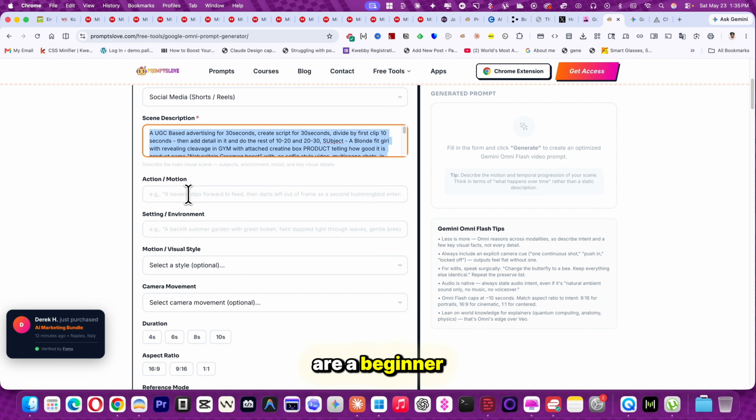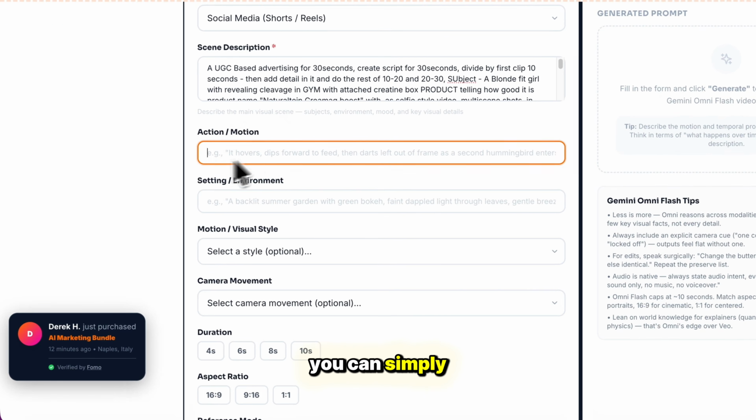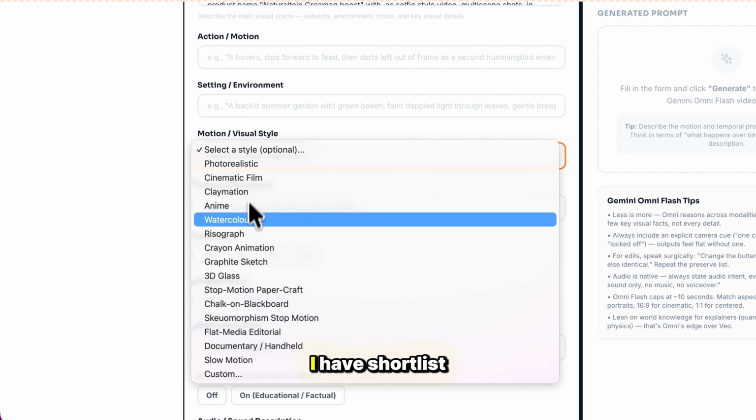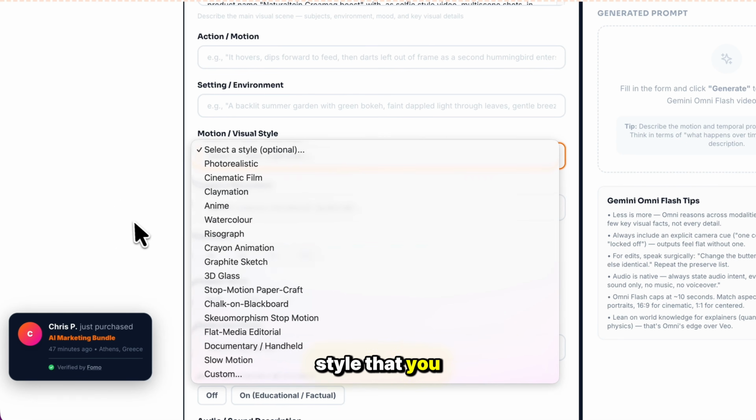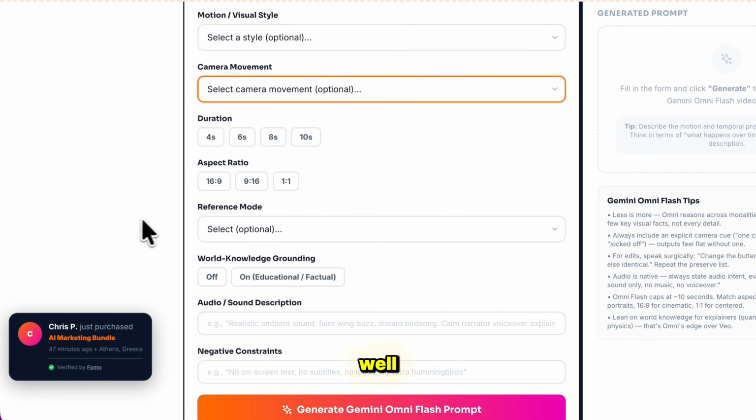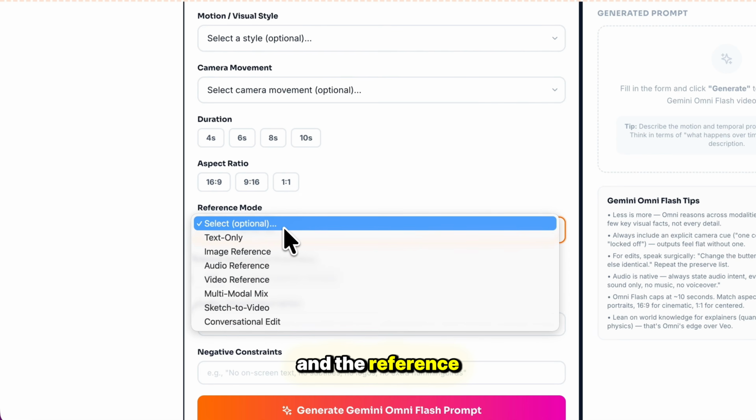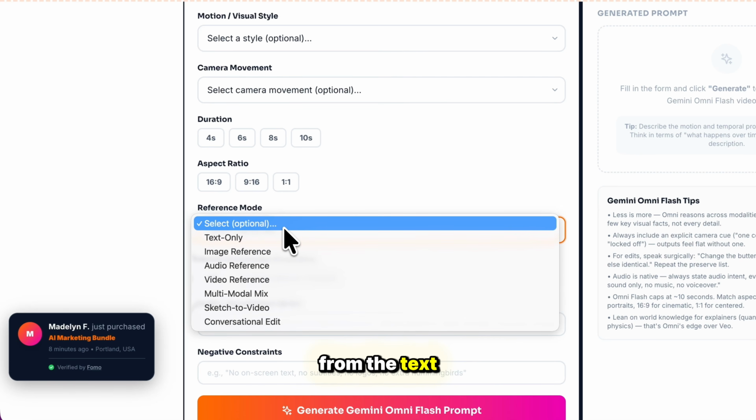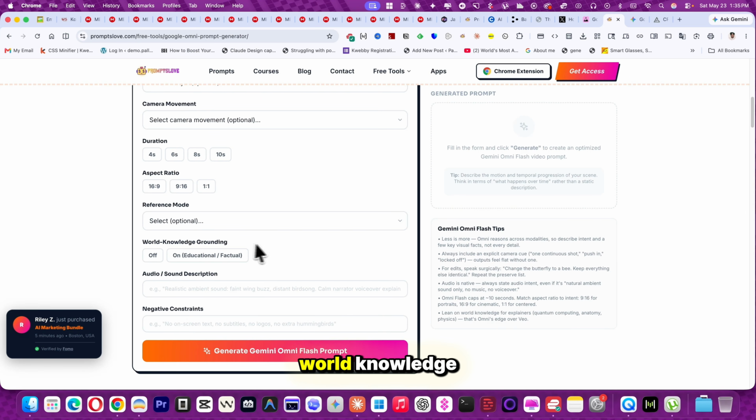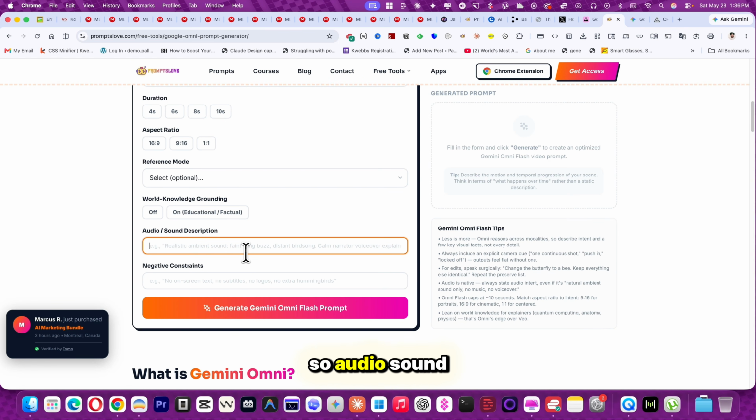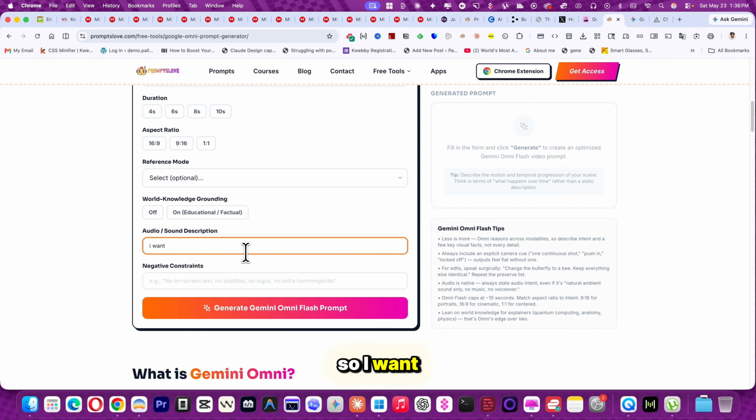But if you are a beginner, you want to play around with this tool, you can simply add your actions, motions, or setting environment, motion, visual style. I have shortly this many visual styles that you can use, and there's the camera movement as well, and the durations, the aspect ratio, and the reference mode. For example, if you want just to be from the text only or image reference, world knowledge grounding that they can search internet for you to get the answers. So audio sound description. So I want dialogues focused for advertising, and tone, I, me.